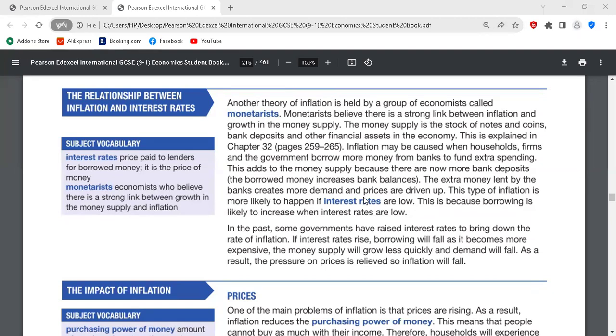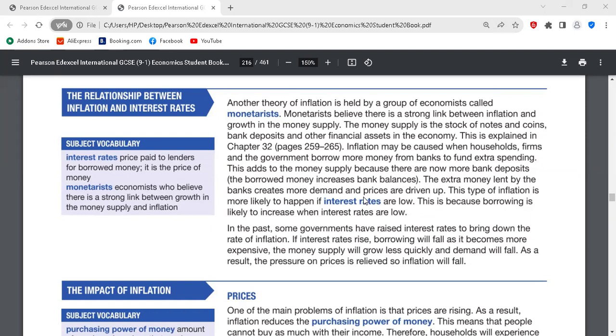So if government wants to correct inflation, government might use interest rates to correct inflation by increasing interest rates. Are you with me or not? With you. Can you put it again? If government wants to correct inflation, government would use an increase in interest rates to correct inflation. Your voice is just cutting off. I said if government wants to correct inflation, government could use interest rates to correct inflation.